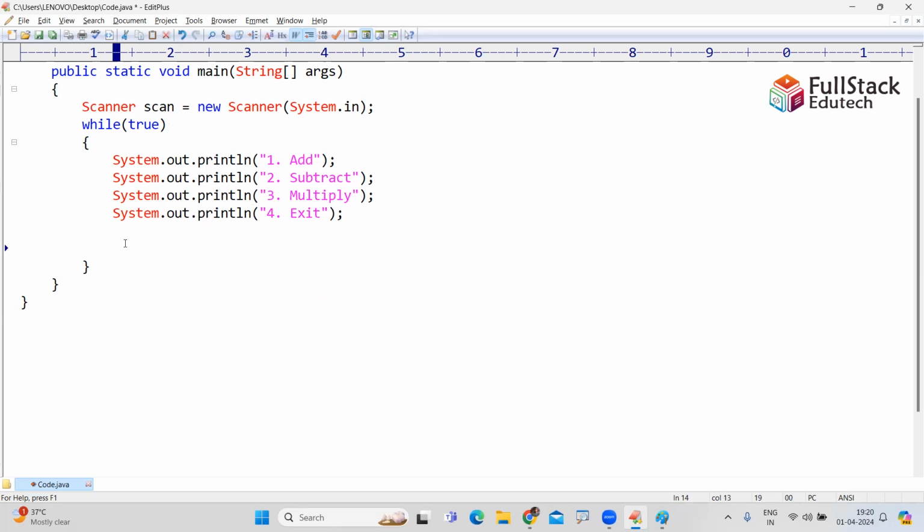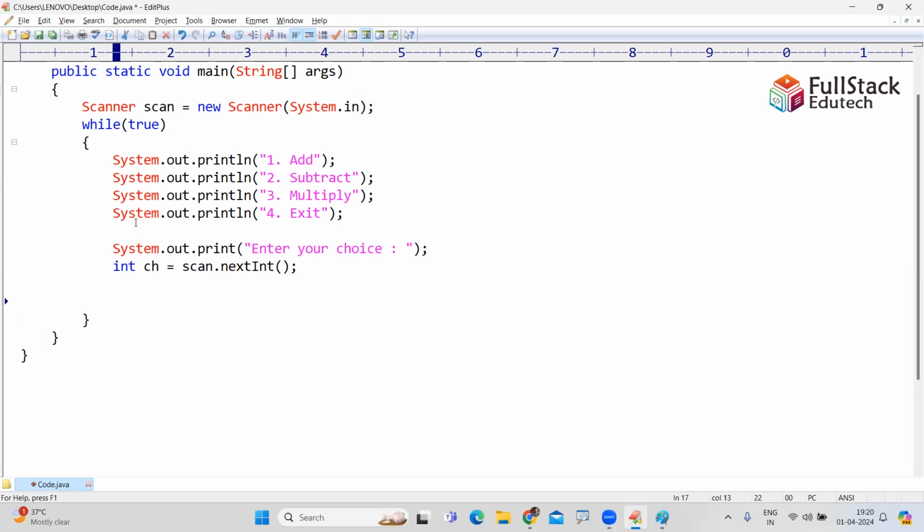Now I'm reading: what is your choice? System.out.print, enter your choice. int choice is equals to scan.nextInt.